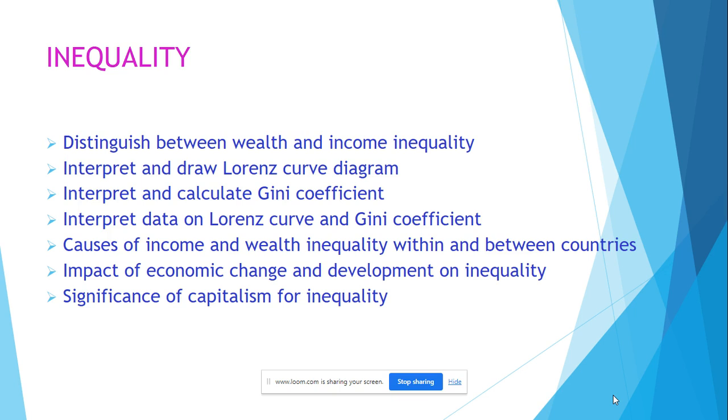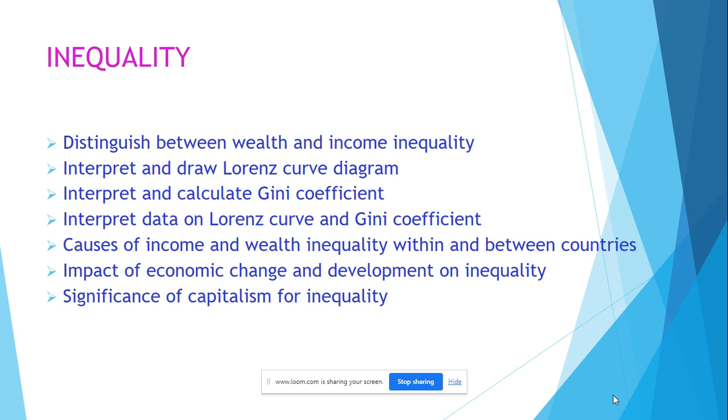Wealth inequality, this is where some people hold more assets than other people. And this can be because people inherit money and therefore they can use that money to buy assets. They may inherit assets. Also, if you have income inequality, it's likely to lead in the long run to wealth inequality, because having more income allows you to buy assets, so to have wealth, and then you can use the wealth to make income. So it's a circle really that goes round and round.